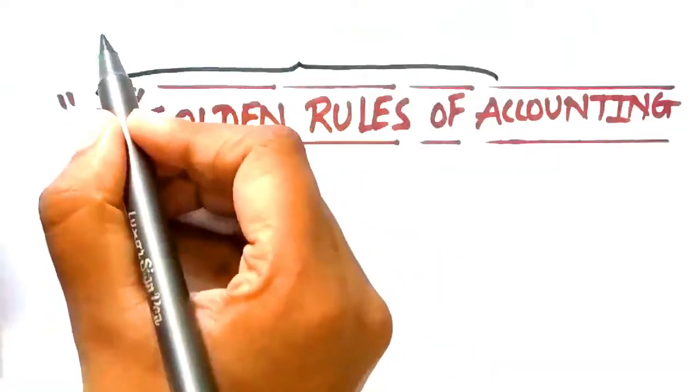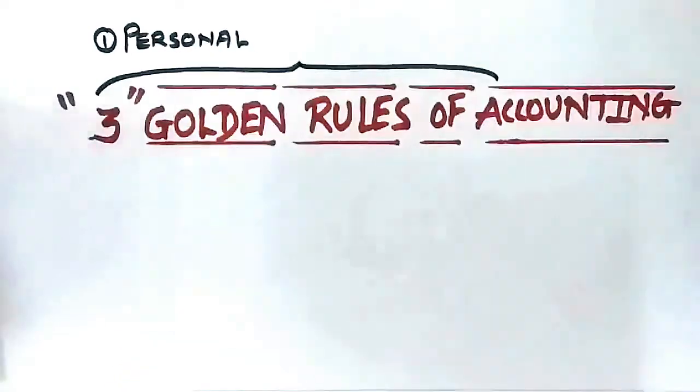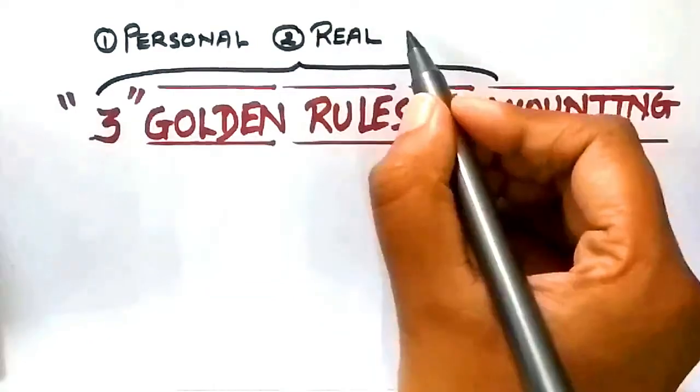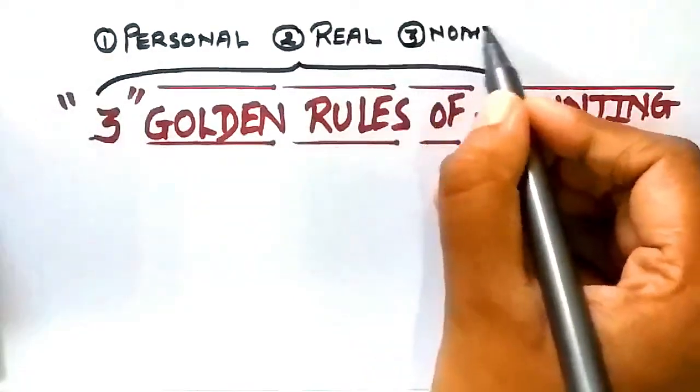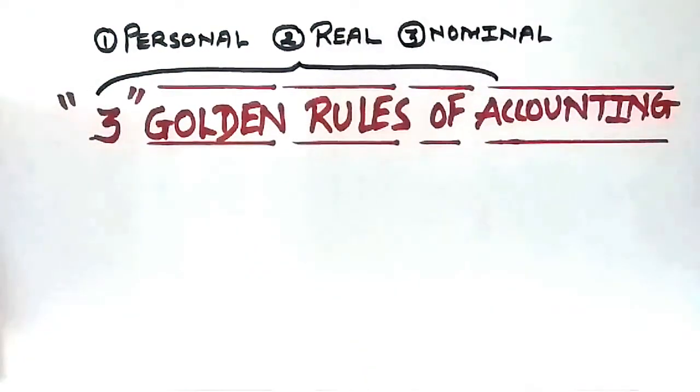Based on personal, real, and nominal account, the three golden rules of accounting are formed. Now, if you are not familiar with what exactly is personal, real, and nominal account, we have explained these terms in our earlier videos. The link to the videos will be mentioned in the description box below. Kindly check once before proceeding further.